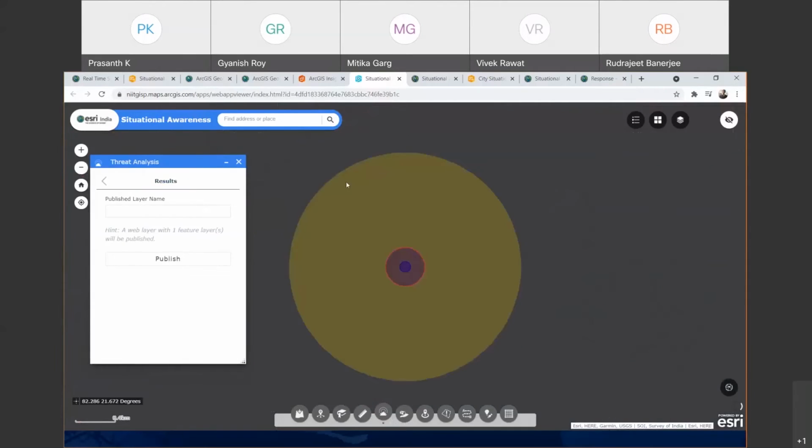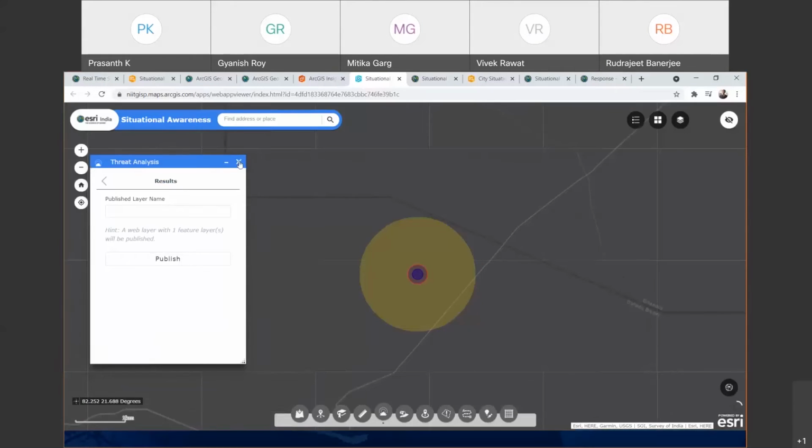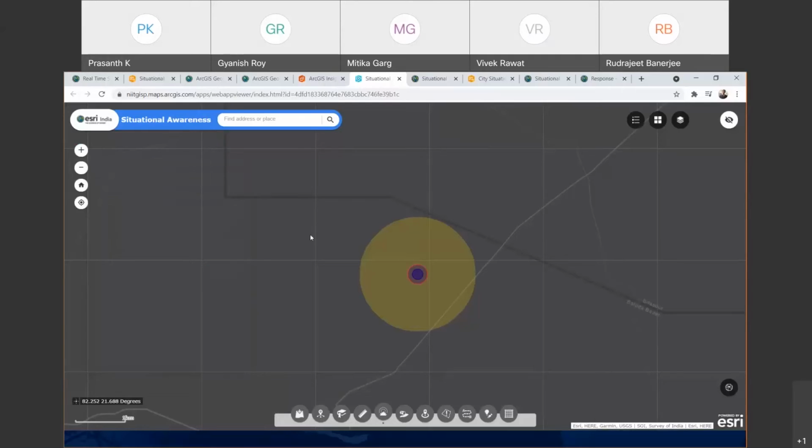So that will create a specific set of layers on the fly, and it will help you to take a decision on that. And you can analyze whether this is really going to create an impact near your asset or not.